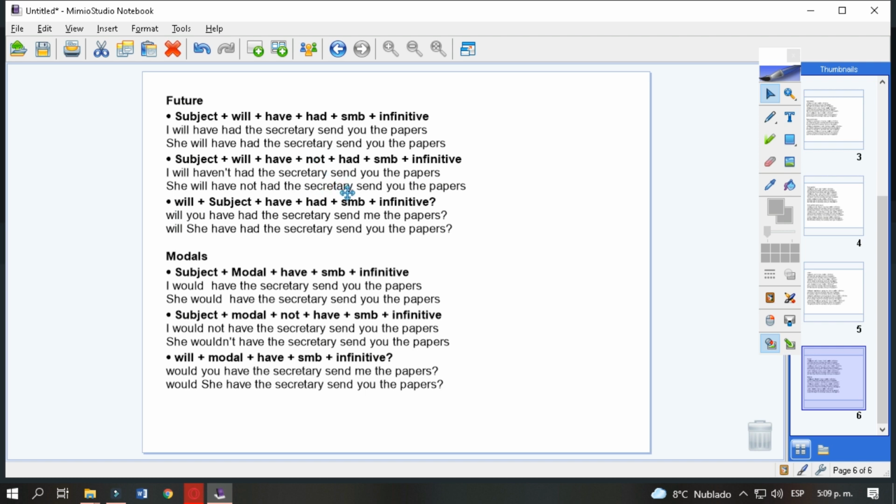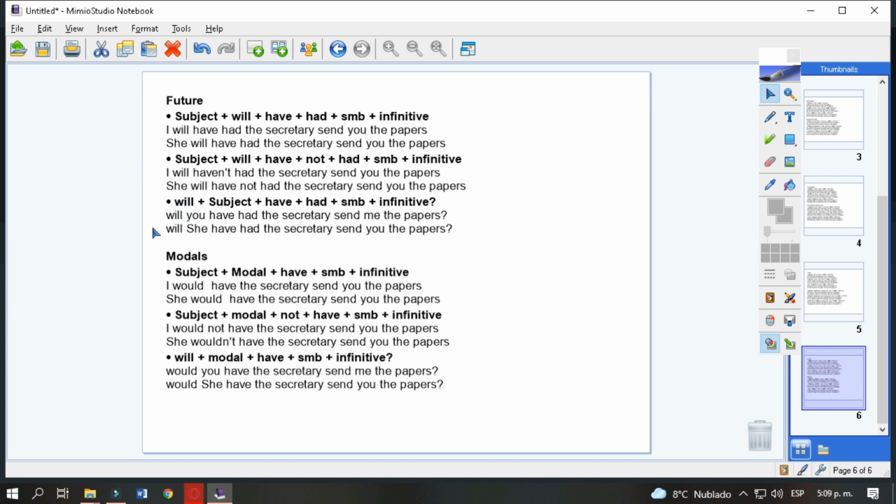For negative, we simply add not after will, and not after have. I will not have had the secretary send you the papers. She will not have had the secretary send you the papers.